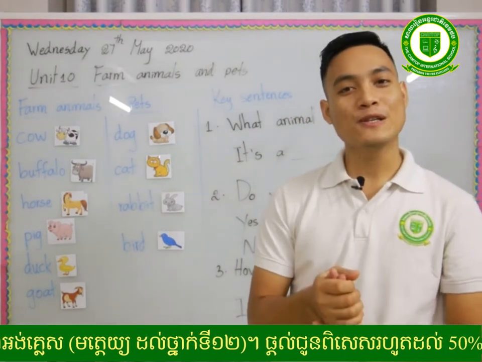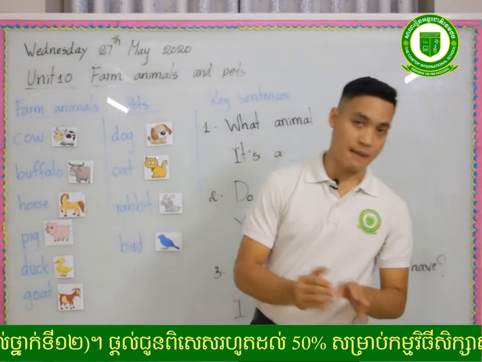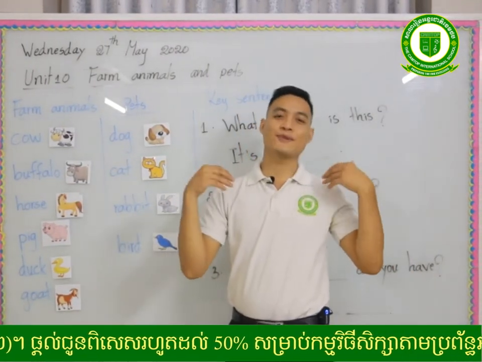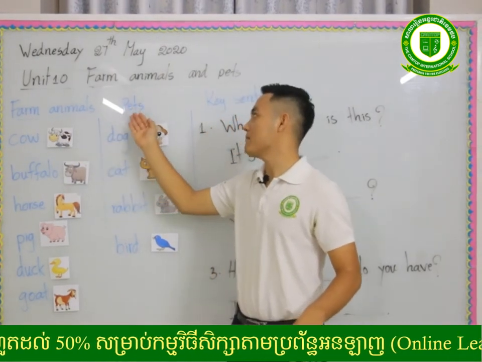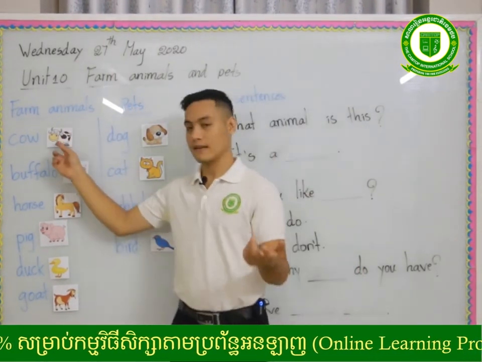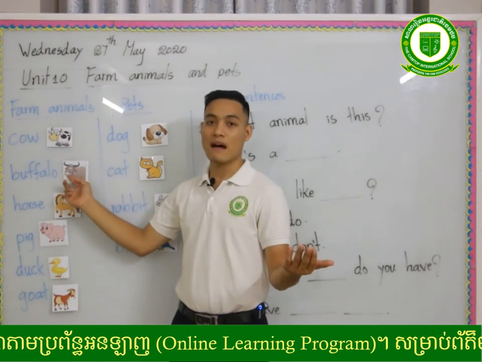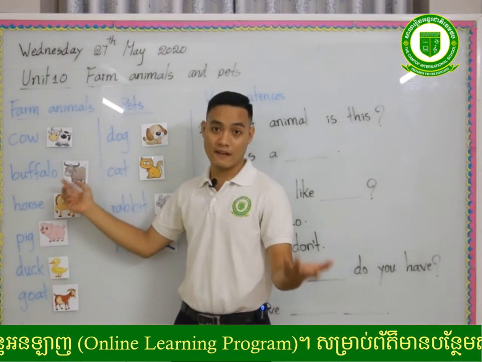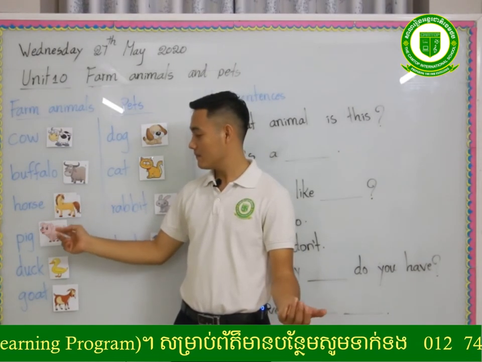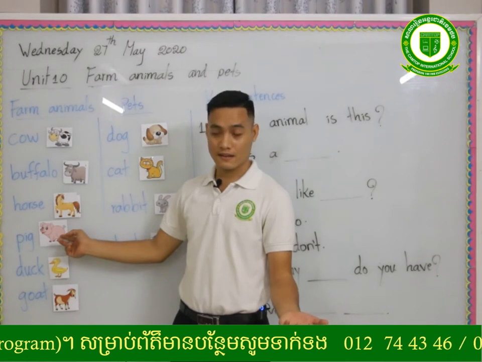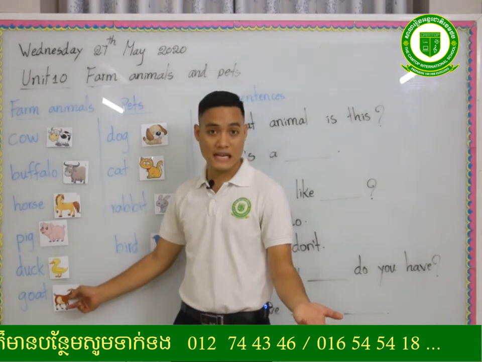I want you to try to read and make sure that you remember and understand these words about farm animals and about pets. Read together: cow, buffalo, horse, pig, duck, goat.